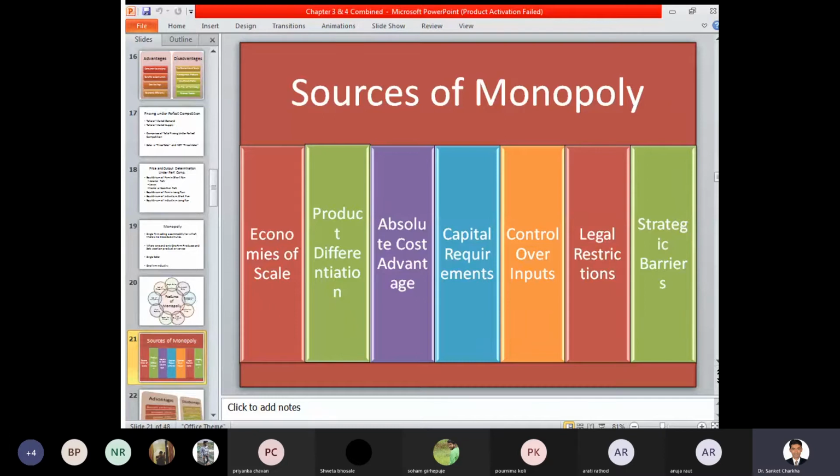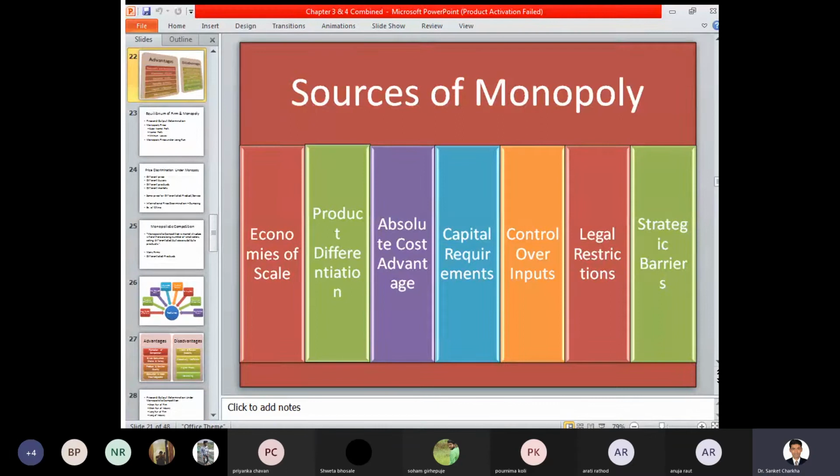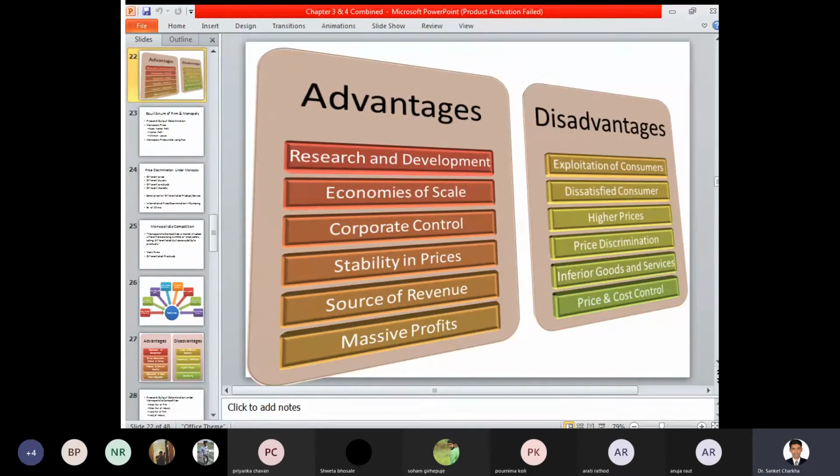Sources of monopoly are economies of scale, product differentiation, absolute cost advantage, capital requirements, control over the inputs, legal restrictions, and strategic barriers. All these things we have covered with respect to the sources of monopoly, that is how monopoly can come into existence. Advantages and disadvantages of monopoly: the advantages are research and development, economies of scale, corporate control, stability in prices, sources of revenue, massive profits. The disadvantages are exploitation of consumers, dissatisfied consumers, higher prices, price discrimination, inferior goods and services, price and cost control.